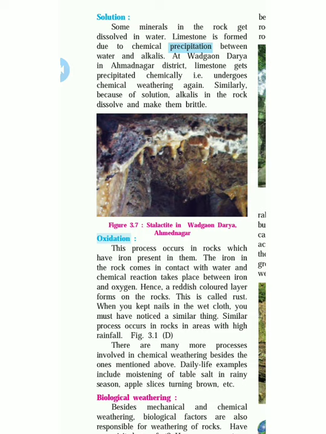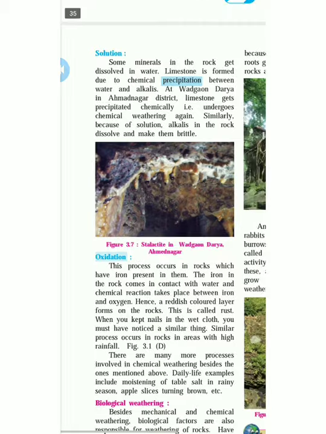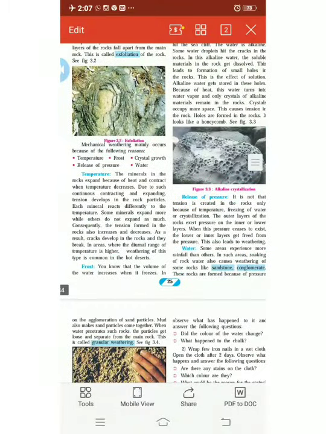Oxidation. This process occurs in rocks which have iron present in them. The iron in the rocks comes in contact with the water and a chemical reaction takes place between iron and oxygen. Hence, a reddish colored layer is formed on the rock. This is called rust. When you kept a nail in the wet cloth, you must have noticed a similar thing. A similar process occurs in rocks in areas with high rainfall. Figure 3.1. See this.